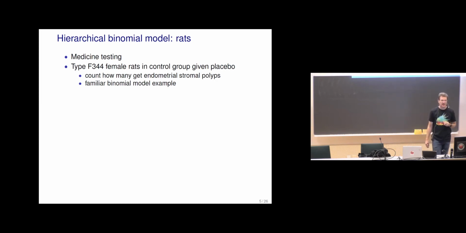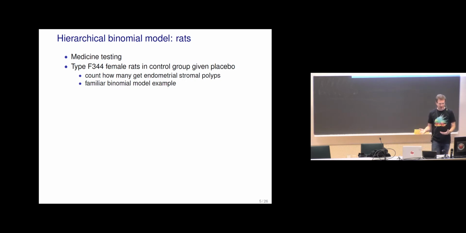The book has this example of rats, medicine testing, but now just looking at the control group. This type F344 refers to certain strains of rats, so that they have common ancestors and they keep the genetic diversity small. When they breed these and provide them to different laboratories, then these type F344 rats are similar in different places.